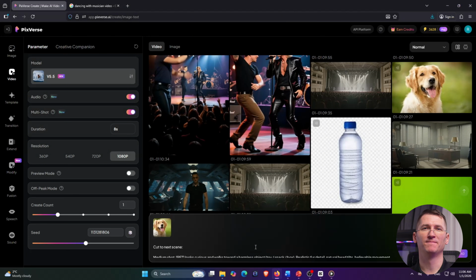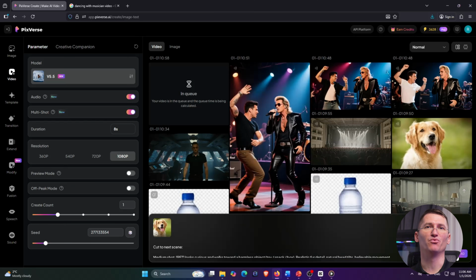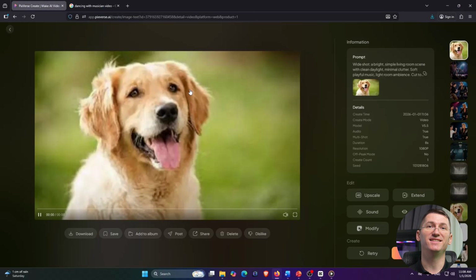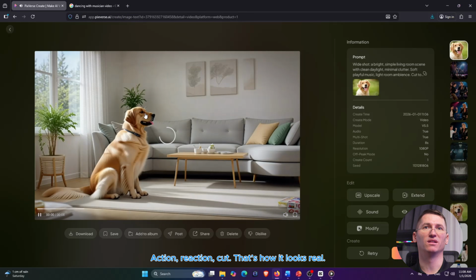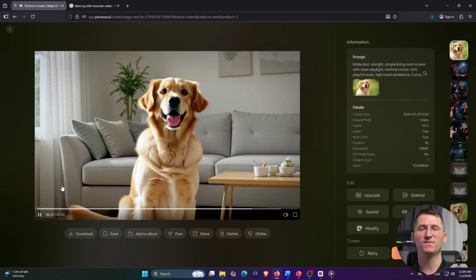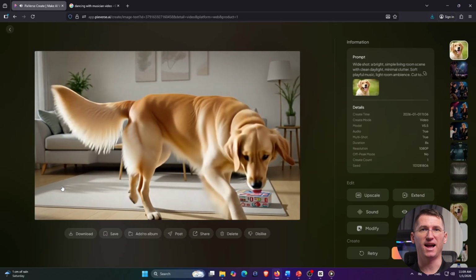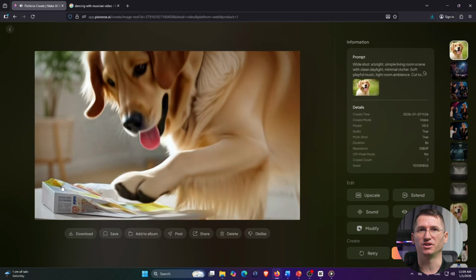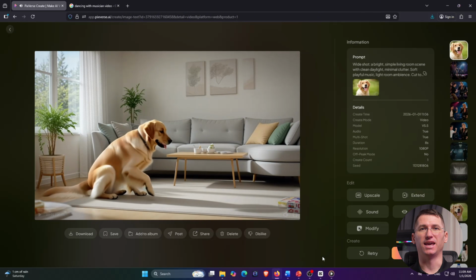So I kept the action simple and let the motion sell it. Example, my pet accidentally triggers a ridiculous chain reaction, then the camera cuts to a close-up reaction shot like a meme. This is crazy. This is the easiest way to make it look real. Give the pet one clear action, one clear reaction, then cut. The edit rate hides imperfection. I really love PixVerse.